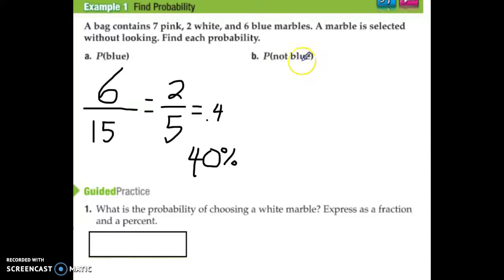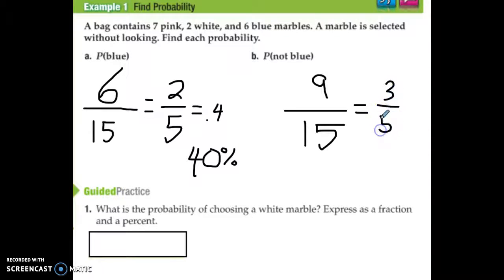Alright, what's the probability of not blue? Well, count all of them that are not blue. 2, 7, 9. 9 are not blue. There's still a total of 15 in there. Like that. Reduce this down. 3 goes into both of them, so it's 3/5, which equals 0.6, which is 60%.